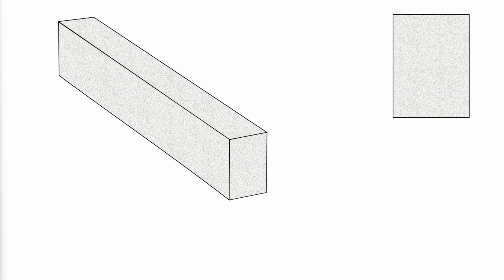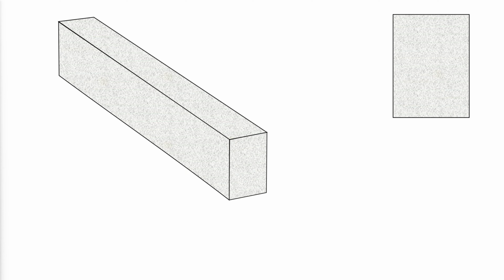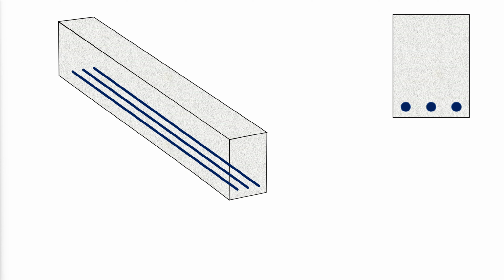Beams are mainly subject to bending moments. Typically, due to gravity loads, the top of the beam is compressed, while the bottom is in tension. And because concrete is weak in tension, the beam will fracture at the bottom. That is why reinforcement is required, mainly in the form of steel rebars.